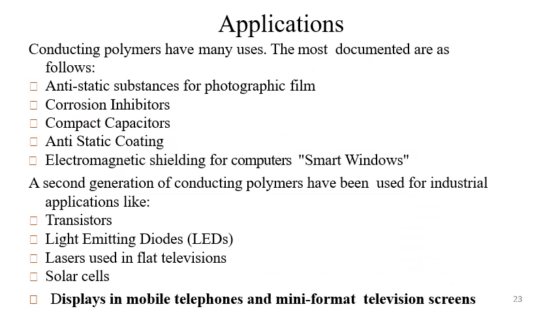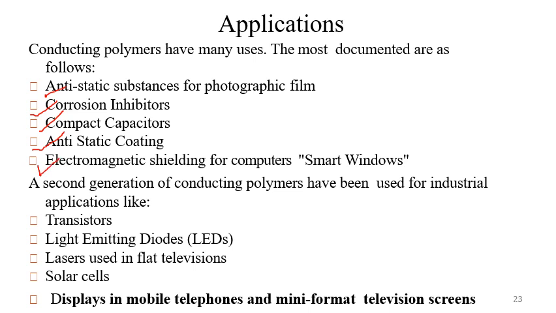Now next is, what are the different applications of conducting polymers? Conducting polymers have many uses. The most documented are as follows. They are used as an anti-static substance for photographic film. They are also used as corrosion inhibitors. They are also used in capacitors. They are also used for anti-static coatings and electromagnetic shielding.